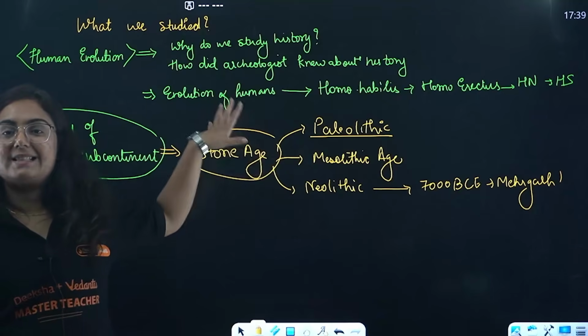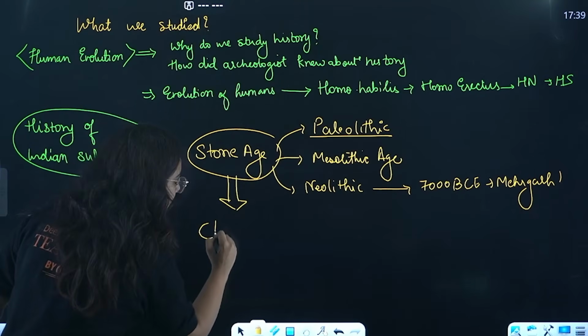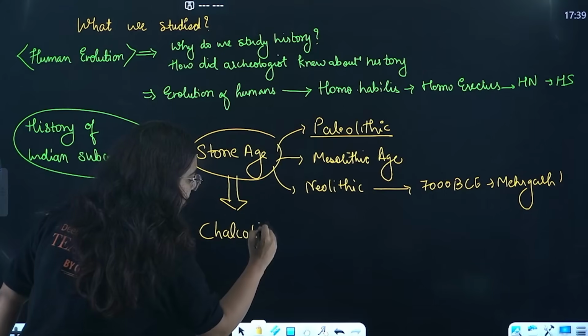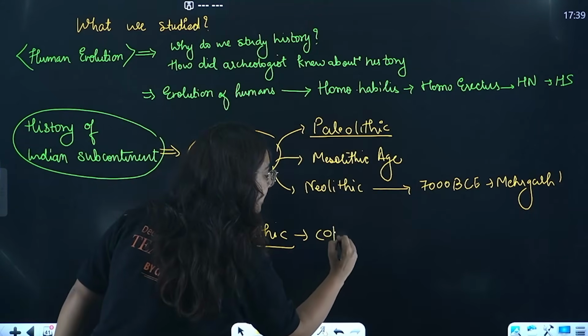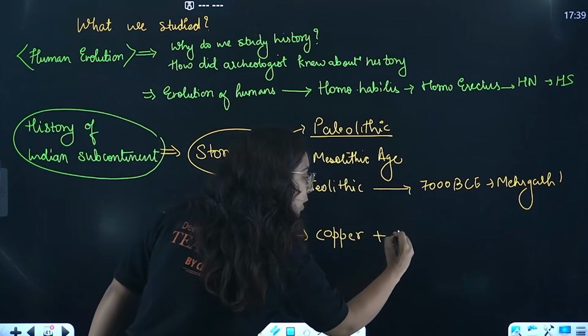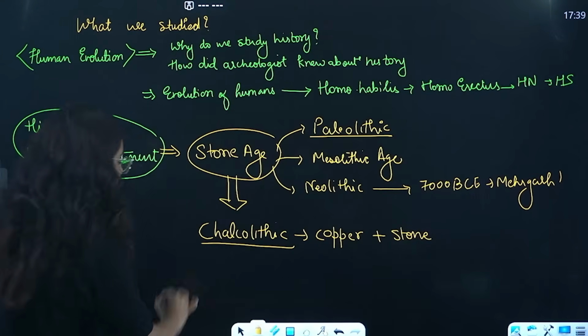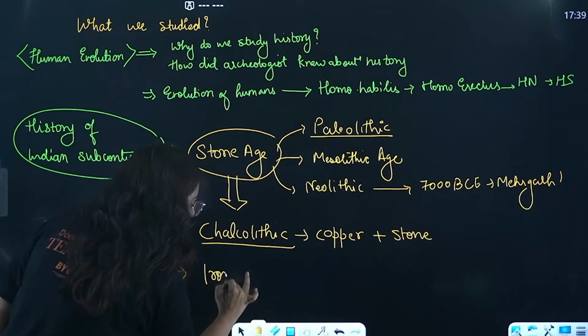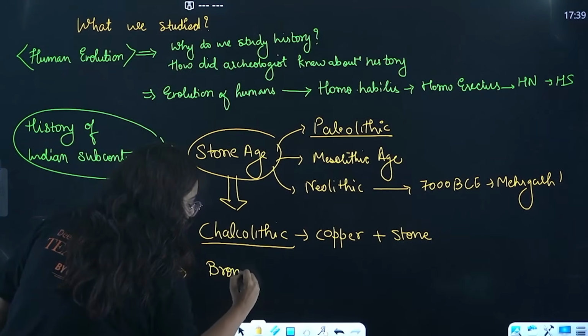People started settling down. After the Stone Age came what, beta? Chalcolithic, we call it, right? Where humans learned the use of the first what, beta? Metal, that was copper along with stone. Chalcolithic age. After that, there was the Iron Age. Sorry, I forgot one. And that was the Bronze Age.